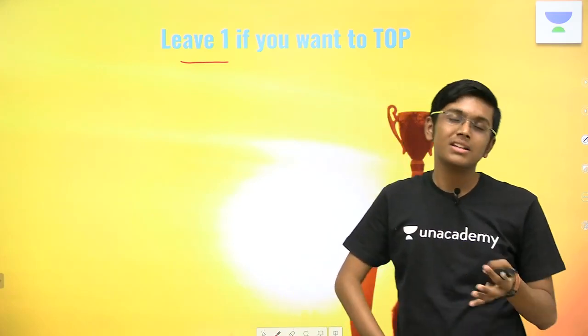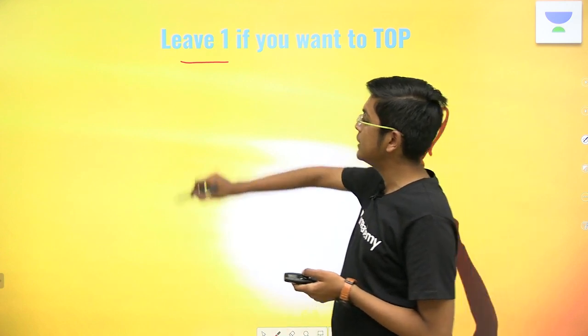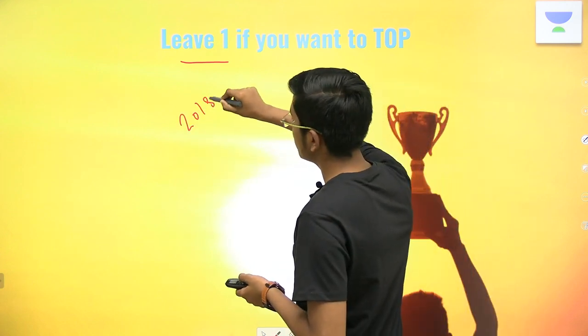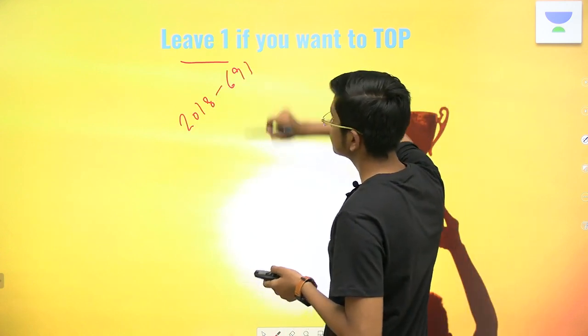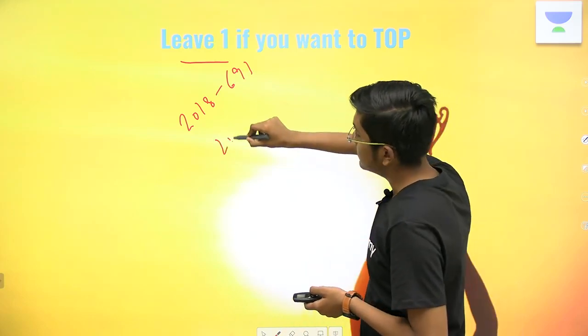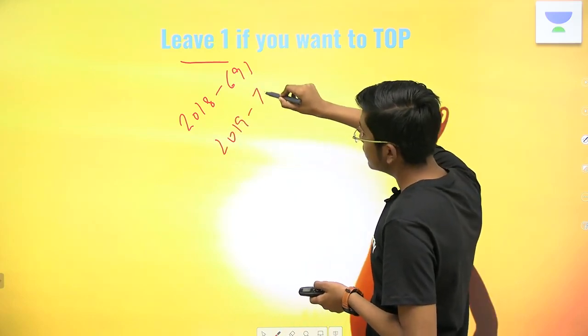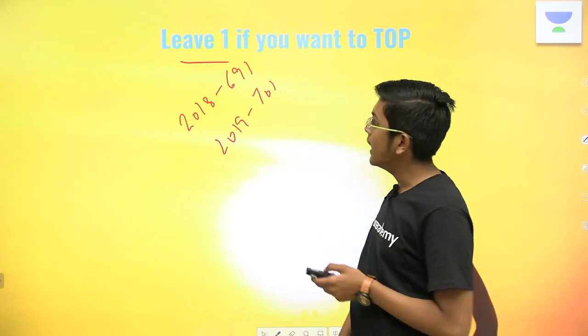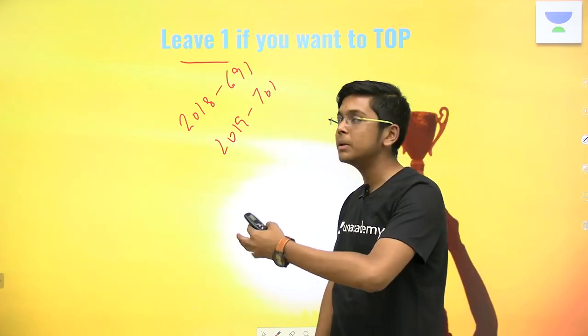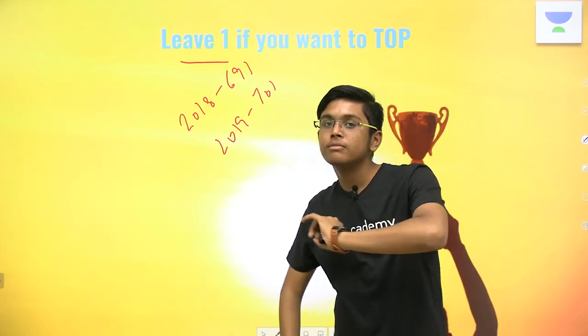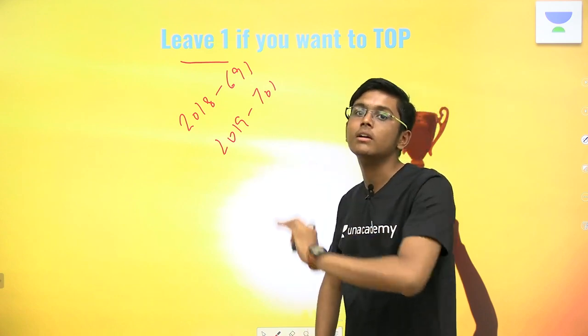Now, realizing the results of last 2 to 3 years, you will notice that in 2018, the topper had 691 marks. In 2019, the topper had 701 marks. And the thing is, in all the NEET papers, the multiples of 5 have many people concentrated on them.